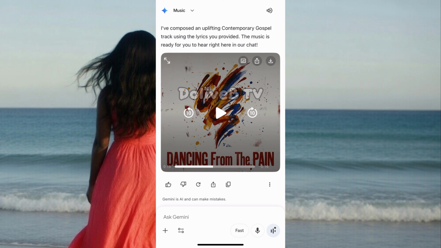The next step is to create our images. To create our images, you need a prompt. Just ask ChatGPT to help you generate a very beautiful prompt for your music video. In my own case, I'm going to use this particular prompt, and I'm also going to mention three different apps you can use to create your images for free with consistent characters. I'm going to start with Gemini so we can see.